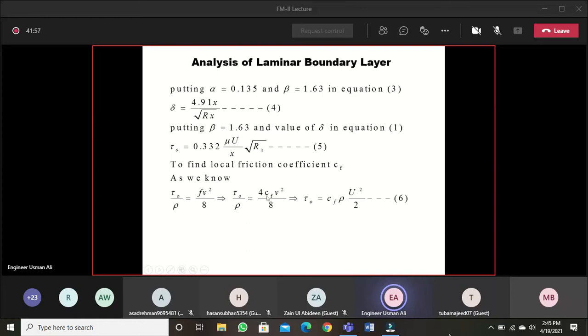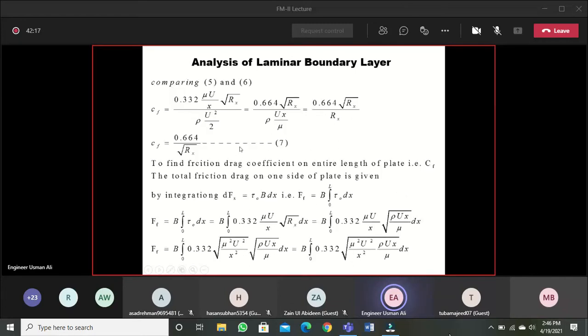V is the velocity. So from this we can write tau naught is Cf rho u square by 2. In terms of friction factor it is f v square by 8, and in terms of coefficient of friction, tau naught is Cf rho u square by 2. From this we can find Cf, putting the value of tau naught from equation 5. So Cf is 0.664 over under root Rx. This is the equation that you have to keep in mind. The local friction coefficient in laminar flow or laminar boundary layer is 0.664 over under root Rx.